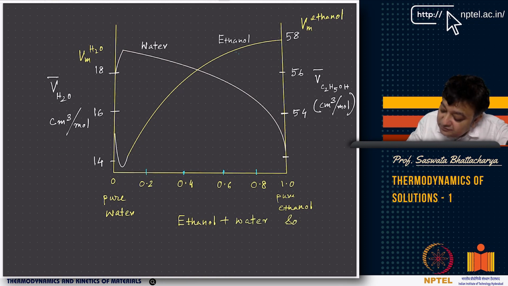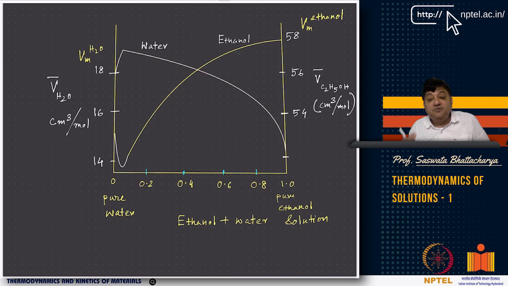Now, in this solution, what is the contribution of water? If water is the solute and ethanol is the solvent, that means ethanol is in much larger proportion. Now, what is the partial contribution of water to the overall volume of the mixture?